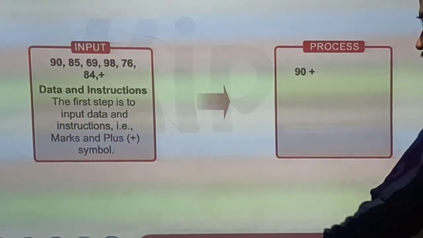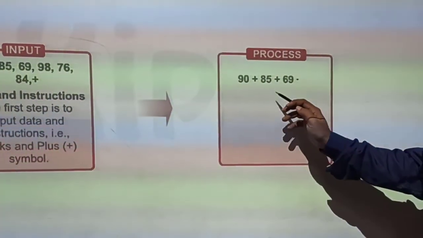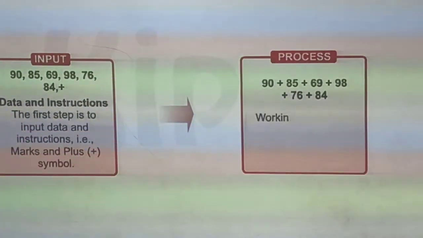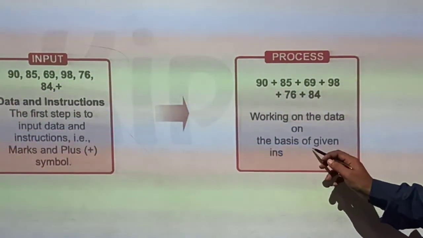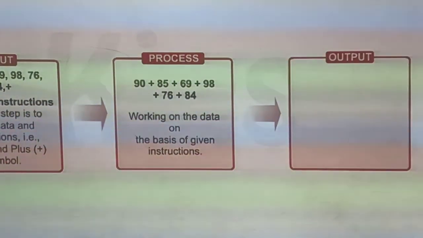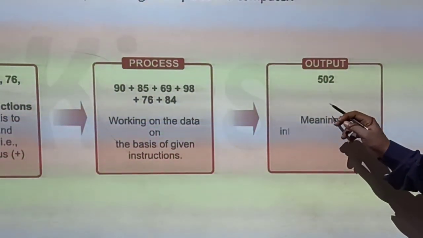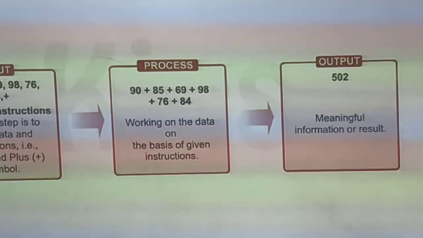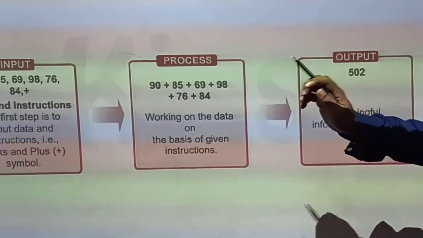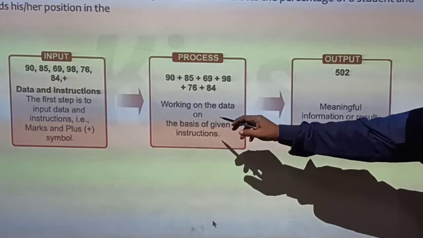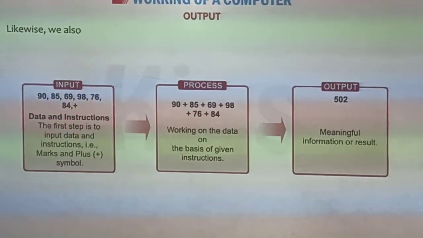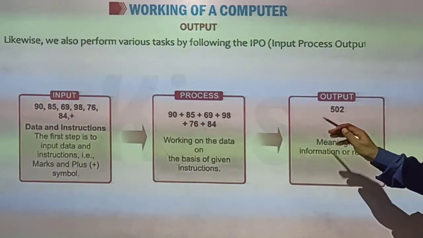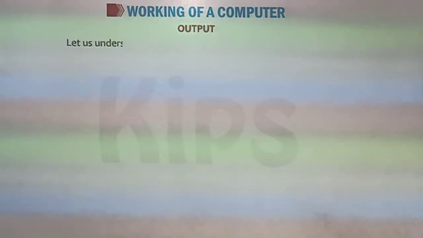Now the CPU will do the processing. What type of processing? It will add 90 plus 85 plus 59 plus 98 plus 76 plus 84, working on the data on the basis of the given instructions. Now output: the total, what we get after adding all the numbers, the meaningful information or result, is called output. So input is the data we enter, processing is the work done by the CPU on the data, and output is the result we get after the processing. Input, process and output is called the IPO cycle.